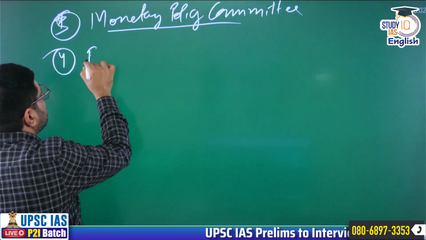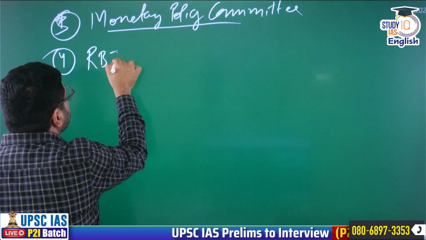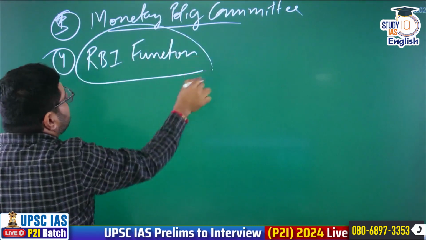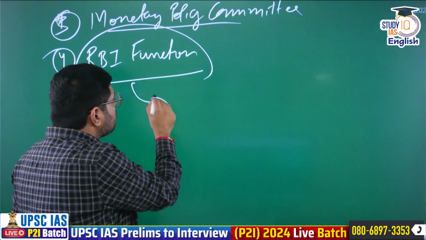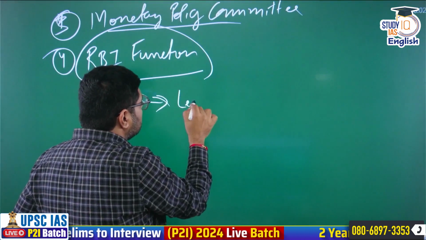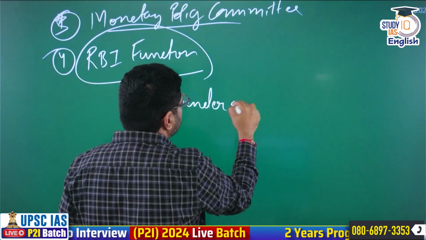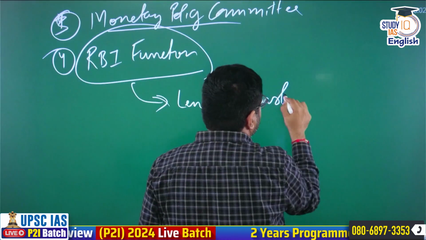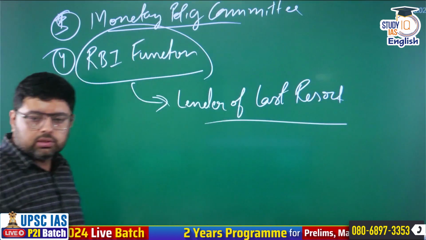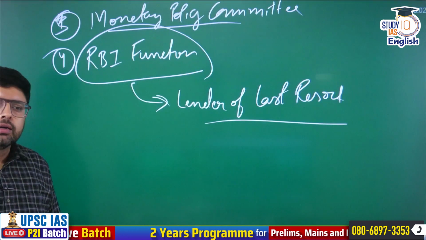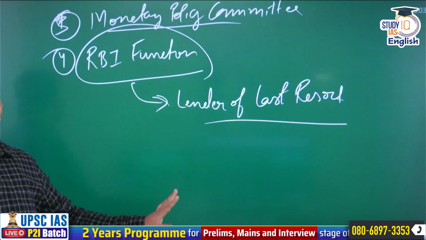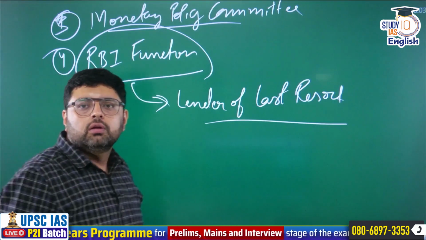Next, apart from this, the RBI functions. Now, this topic is important for UPSC. Every time they ask one question, or you can say you will see the repetition of the question, that is lender of last resort. They have asked it multiple times. You can check the previous year questions. You will find this question: why is RBI called lender of last resort?